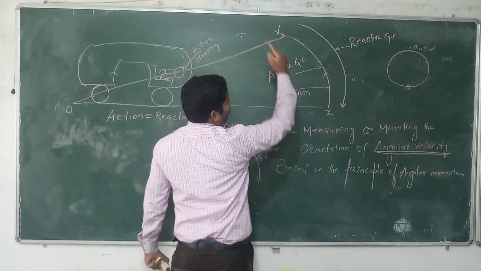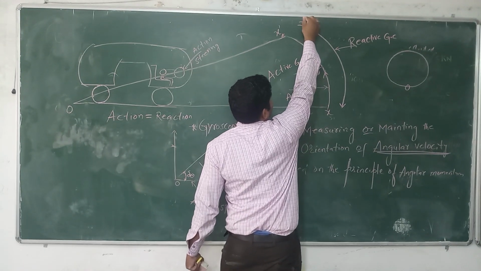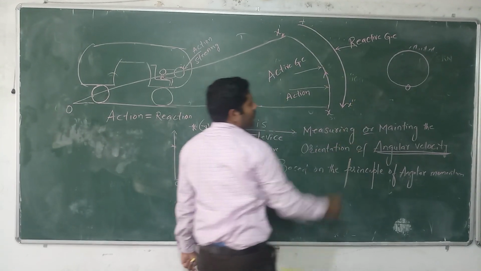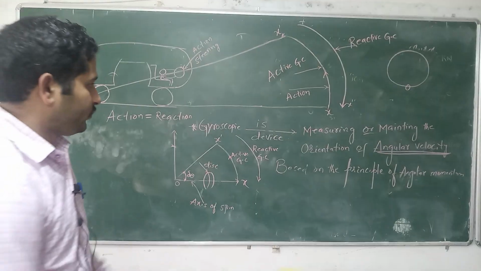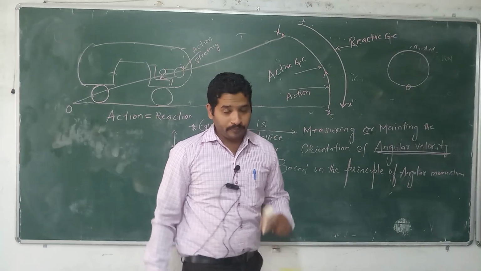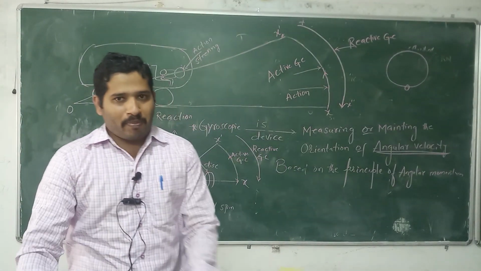This X to X dash, what we can say, is the active gyroscopic couple, and this one, X dash to X double dash, is the reactive gyroscopic couple. Okay, dear. Any doubt? No. So, what is the application of the gyroscopic couple?